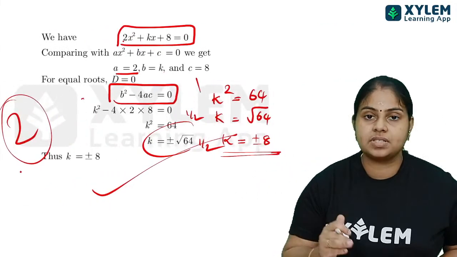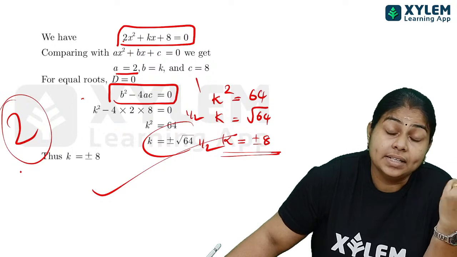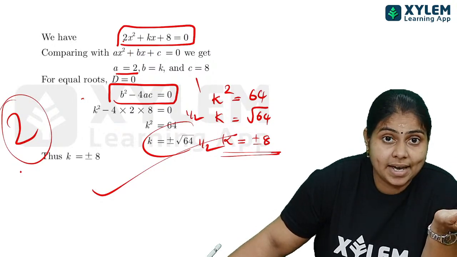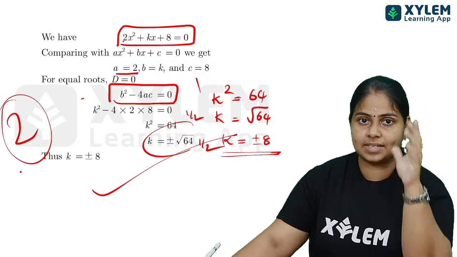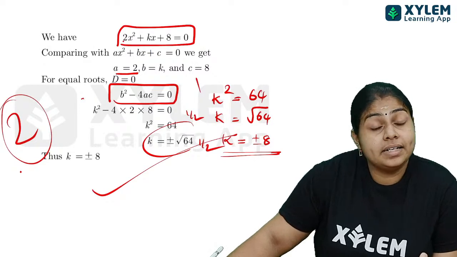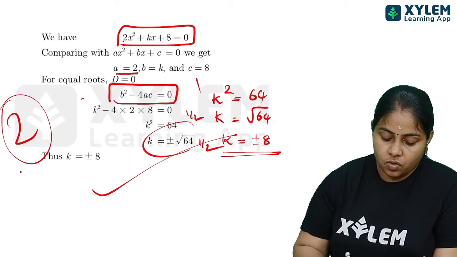So children, here it is given b square minus 4ac equal roots, or if distinct roots are mentioned, then b square minus 4ac is greater than 0. If there are no roots, what will happen? It is negative. b square minus 4ac less than 0. These three conditions are what we get in quadratic equations for nature of roots. Okay, clear? And here one more question is there.